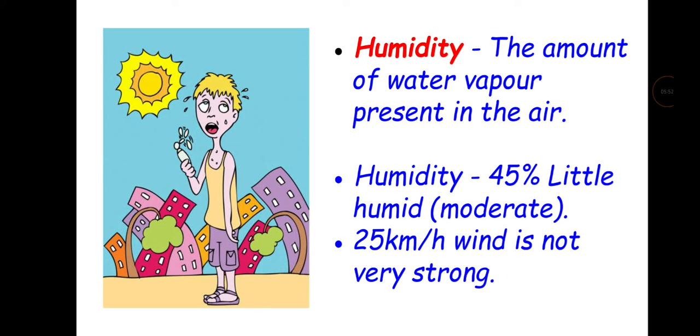And above 70 is wet, as in the summer season. So humidity was 45%, so it is moderate. And a wind of 25 kilometers per hour is not very strong.